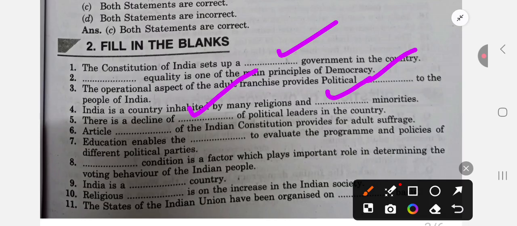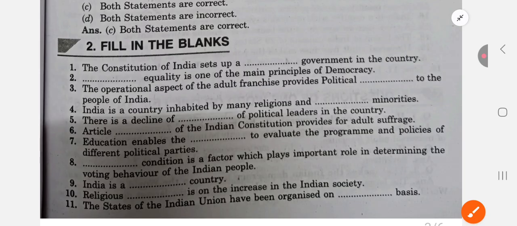Question number 6: Article 324 of the Constitution provides for adult suffrage. So here 324. Education enables the dash to evaluate the programs and the policies of the different political parties. So education is very important if democracy is to work properly.